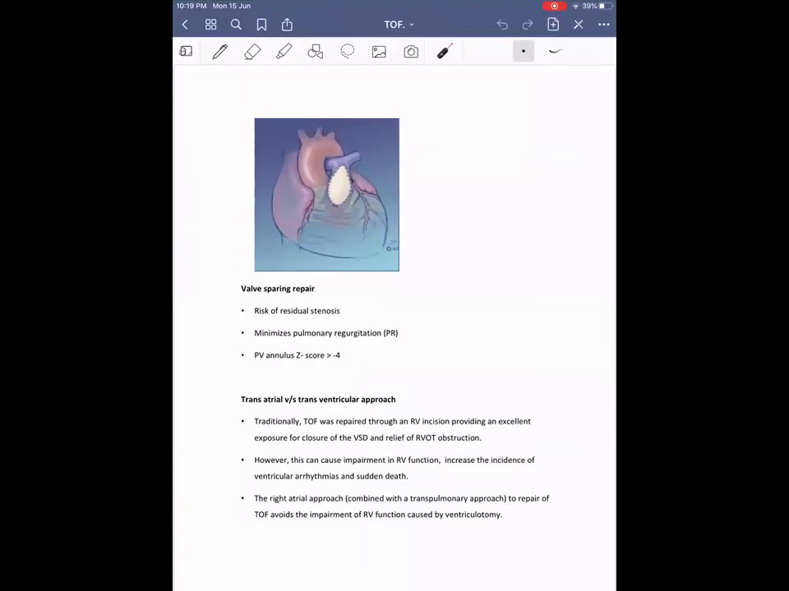Then transatrial versus transventricular approach. Traditionally TOF was repaired by RV incision, but it was associated with increased risk of arrhythmia and RV dysfunction post-operatively, and hence now the transatrial approach going through the RA is preferred. Presently the approach is transatrial plus, if required, transpulmonary, through the pulmonary artery. The transatrial approach is the one commonly performed at present.